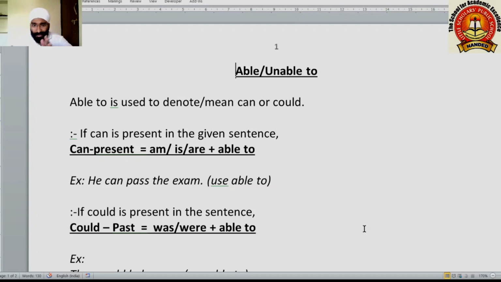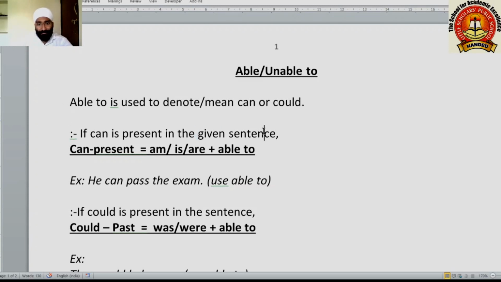Here, able to is used to denote or mean can or could. Can or could show the capacity of doing something, your ability to do something. In the same way, able shows your ability or your capacity to do something. Unable means your inability. You cannot do something.